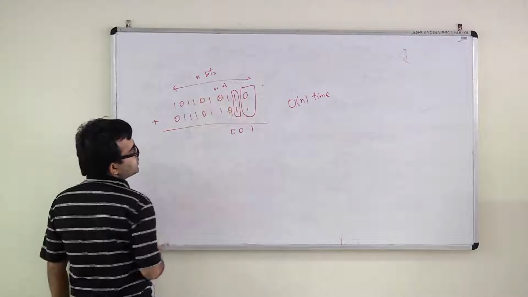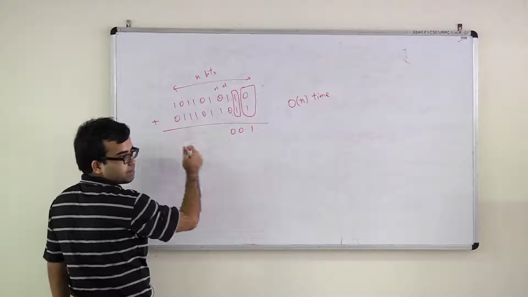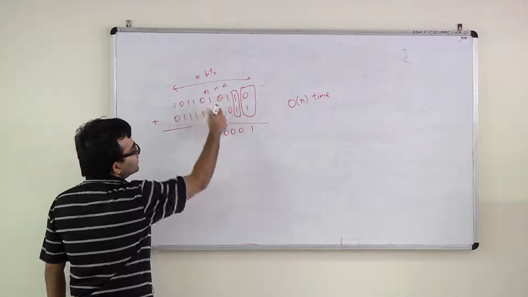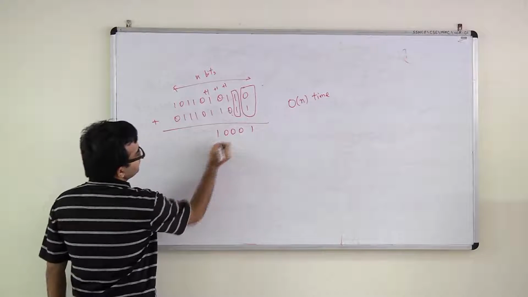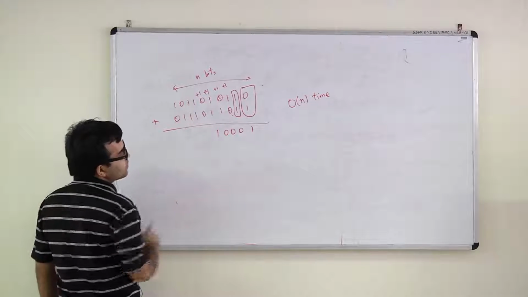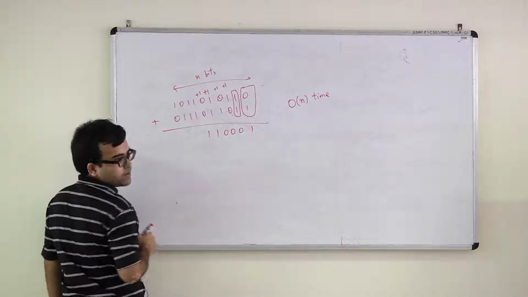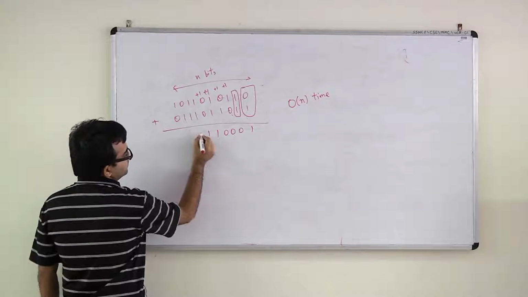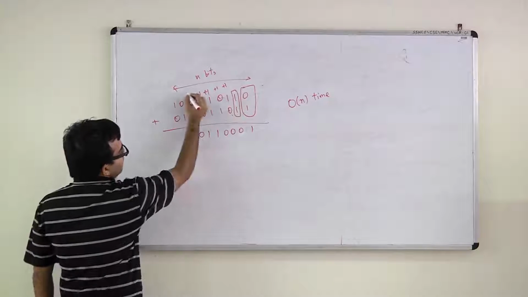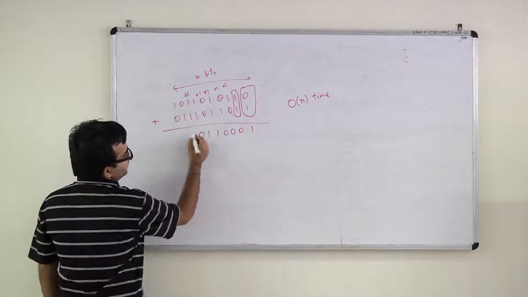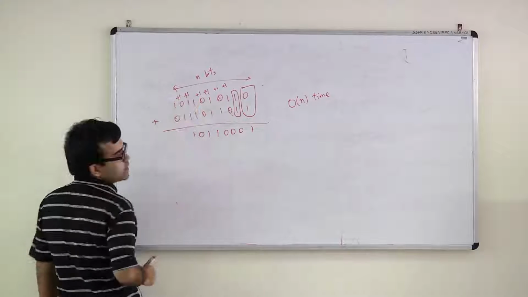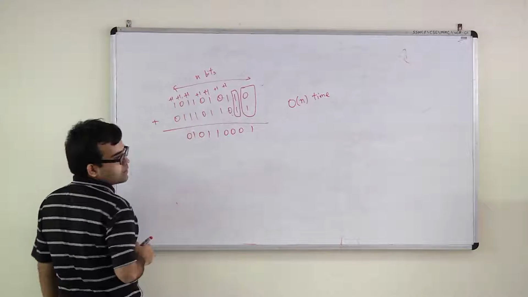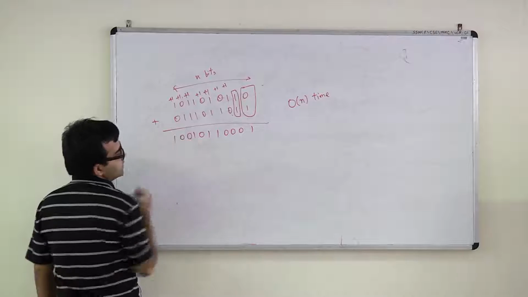So as you go here, it's again 1, 0, 1. Again it's 0, and you have a carry of 1. Then 1, 1, 1. What is this? 1, 1. And again you have a carry of 1. Now it's 1, 0, 0. So it becomes 1. You have a carry of 0. Just add 1 and 1 next. Here it's going to be 0. You have a carry of 1. 1, 1, 1. Again it's 1. And you have another carry of 1. 1 plus 1, 0. And you have a carry of 1. 1 plus 1, 0, 1.